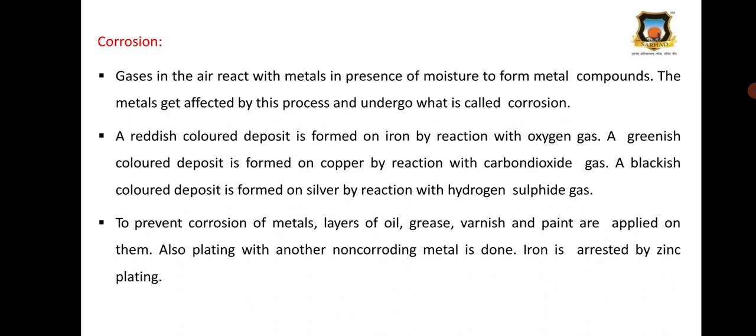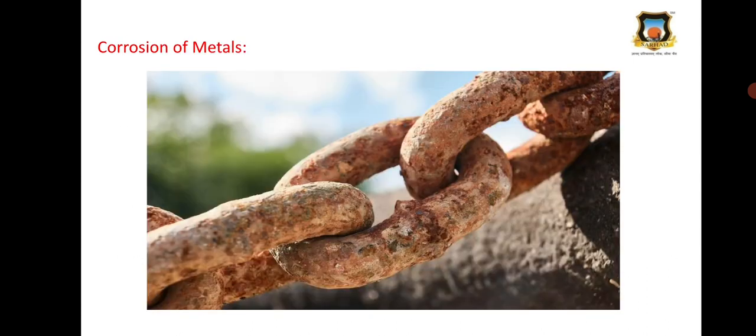So, to prevent corrosion of metal, layers of oil or grease, varnish, and paints are applied on them. Also, plating with another non-corroding metal is done. Iron is protected by zinc plating. Here you can see the corrosion of iron. It gives a reddish brown color.